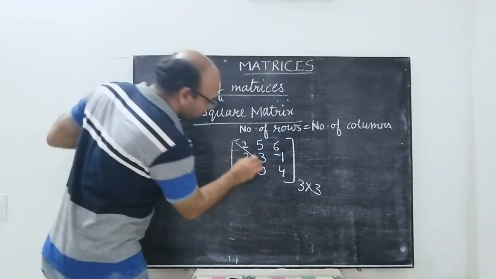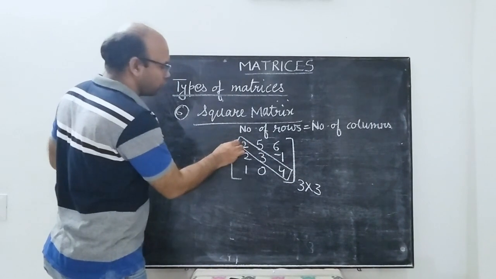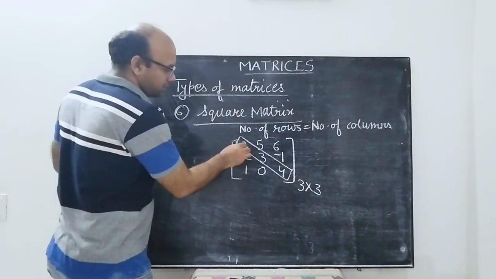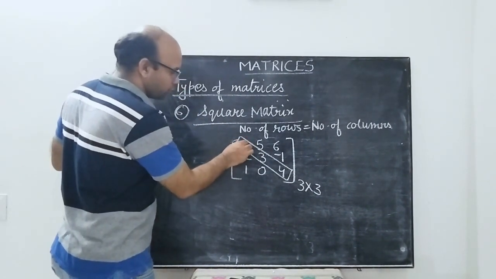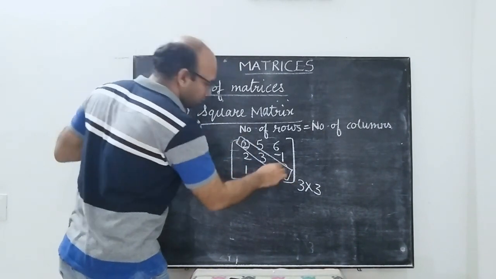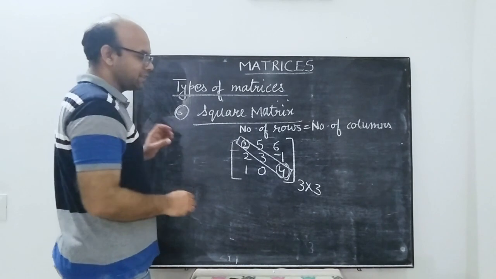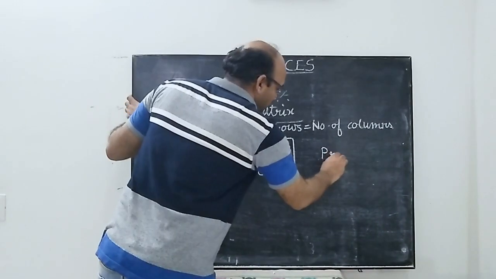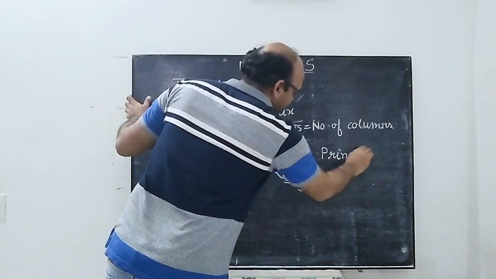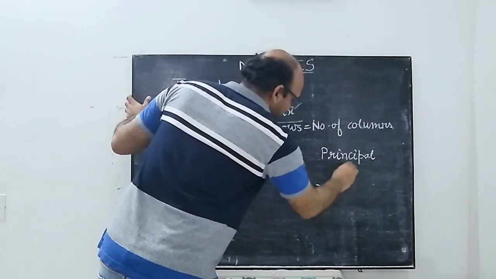Now this square matrix has 2 diagonals. The diagonal which goes from the first element to the last element is called the principal diagonal.